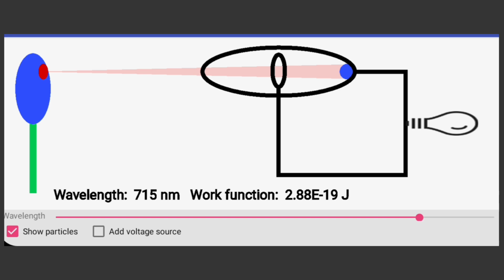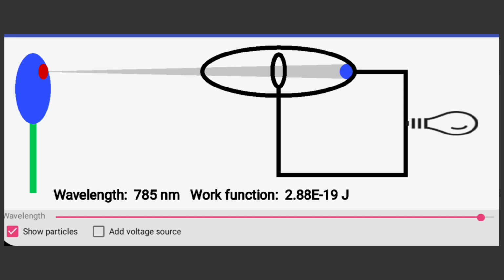Using this concept, Einstein derived an equation for the maximum kinetic energy K max of emitted electrons in the photoelectric effect. The equation is K max equals hf minus phi, where h is Planck's constant, f is the frequency of the incident light, and phi is the work function of the material, which represents the minimum energy required to remove an electron from the material.